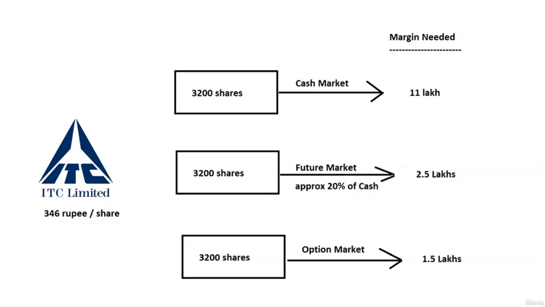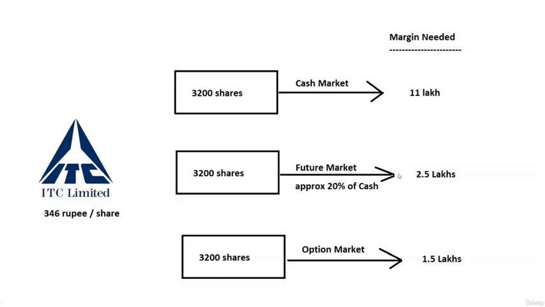So here, ITC, let's say, is a company whose one share costs 346 rupees right now. If you want 3,200 shares to be bought, you have to pay 11 lakh rupees, meaning 3,200 multiplied by 346 comes to somewhere around 11 lakhs. You have to pay this much amount to get these shares right now in the market.